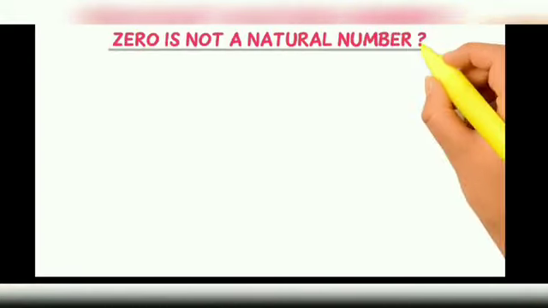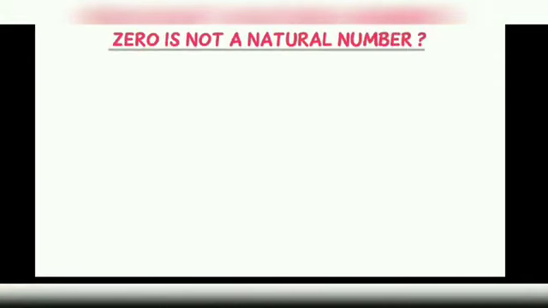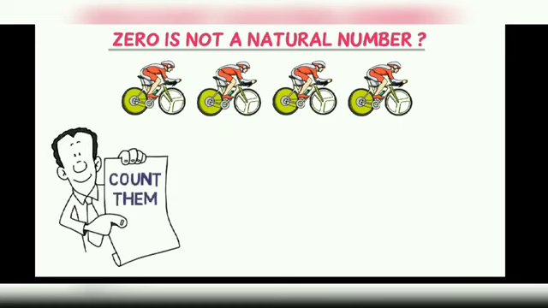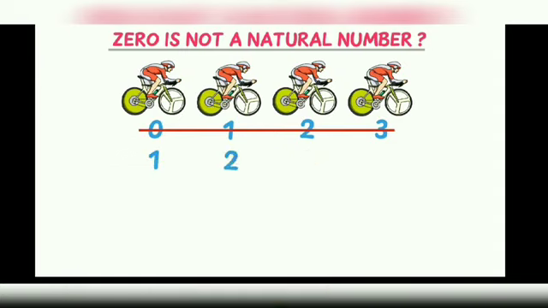Now, why is 0 not a natural number? Well, consider these bicycles. Let me again ask you to count them. If you start counting these bicycles 0, 1, 2, 3, we all know that this is the wrong method of counting. We do not start counting from 0. We start counting from 1, 2, 3, 4.